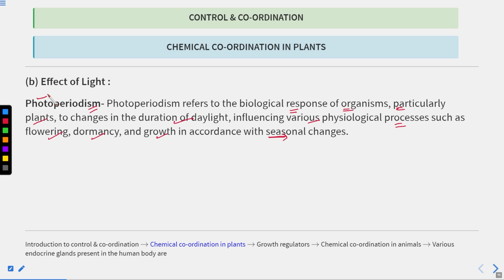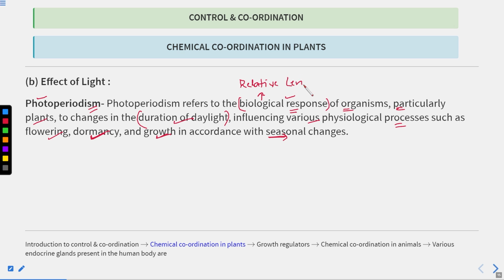So photoperiodism is the biological response of the organism. What is the response? They will flower or they will not flower, breaking of seed dormancy as well as plant growth. These biological responses are dependent on the duration of daylight, or you can say they are dependent on the relative length of day and night.